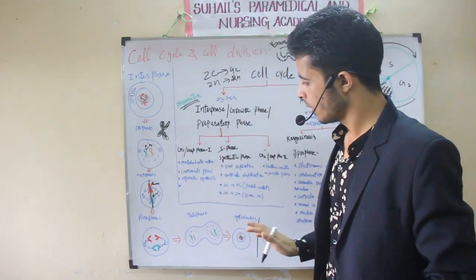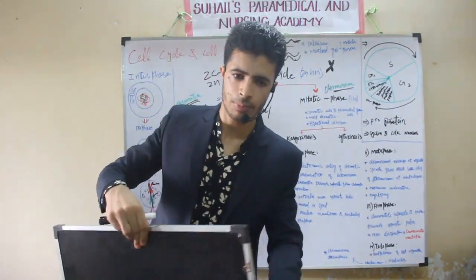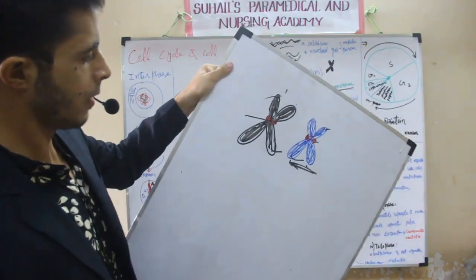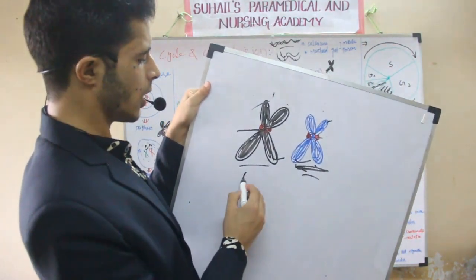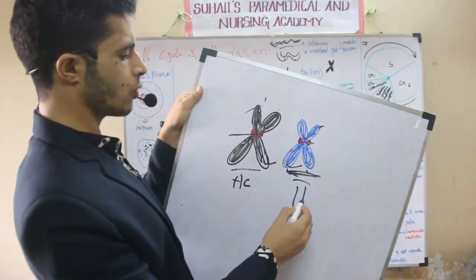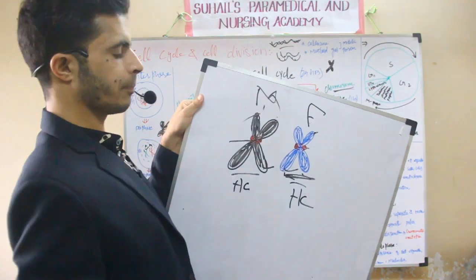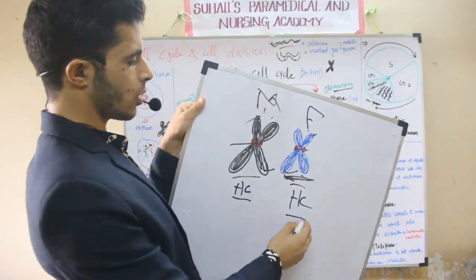What will happen? I will show it diagrammatically. See here, what is this? These are called sister chromatids. This is called a chromosome. This is called a homologous chromosome, and this is also a homologous chromosome. This is the copy of father, this is the copy of mother, this is the copy of mother, and this is the copy of father. This is a homologous chromosome, and this is also a homologous chromosome.